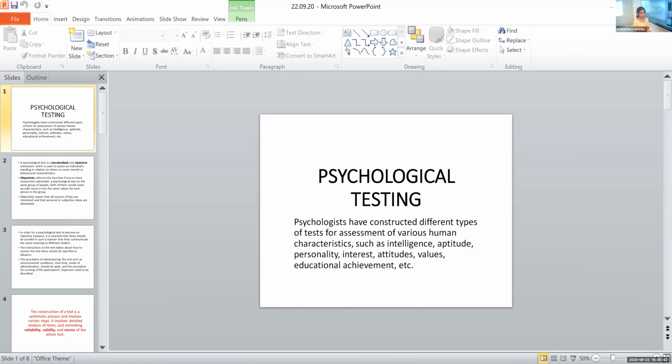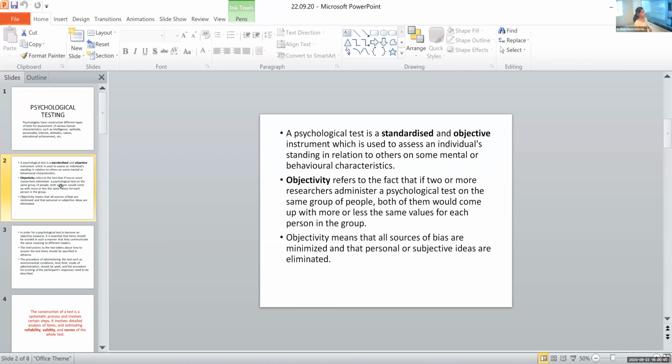So all these come under the method that we are studying, that is psychological testing. Understood? Got an introduction? Yes. Now we'll see what a psychological test is. This is the definition. Note it in your lecture notes. A psychological test is a standardized and objective instrument which is used to assess an individual's standing in relation to others on some mental or behavioral characteristics.